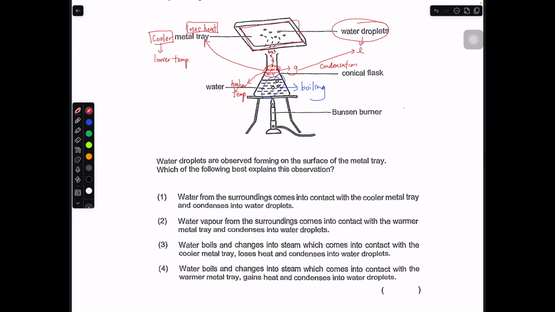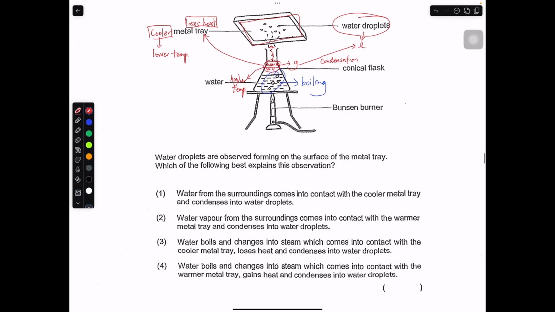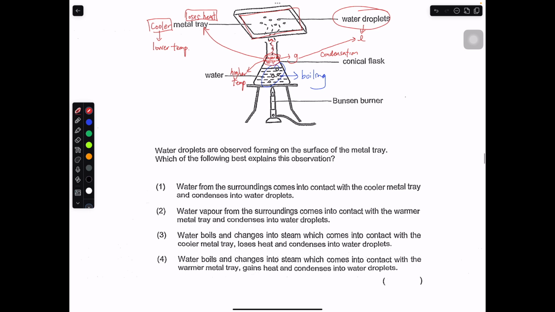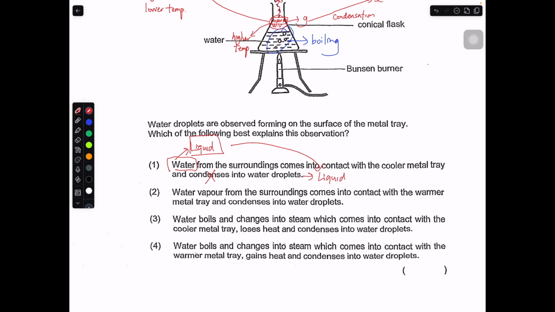Water droplets are observed forming on the surface of the metal tray. Which one best explains this? We have to choose from all these statements. Which one is the best? The first statement, water from the surrounding, is trying to say that liquid water from the surrounding came into contact and condensed into water droplets. This is liquid, and water droplets are also liquid. If we put this together, liquid changing into liquid, there is no condensation to begin with. So this is ultimately wrong.